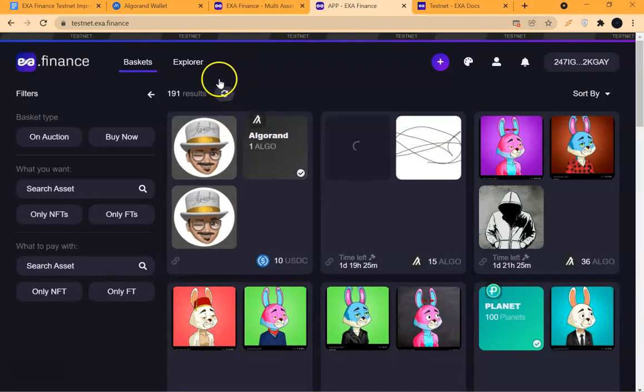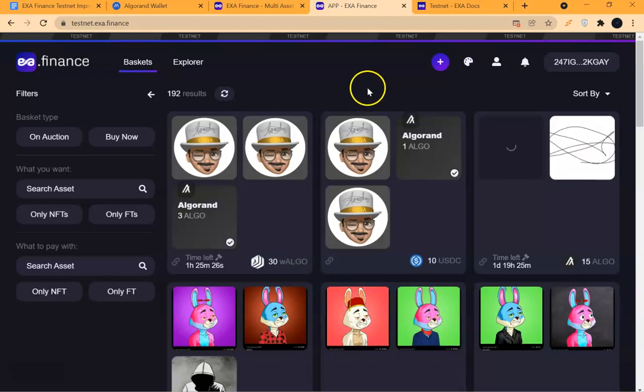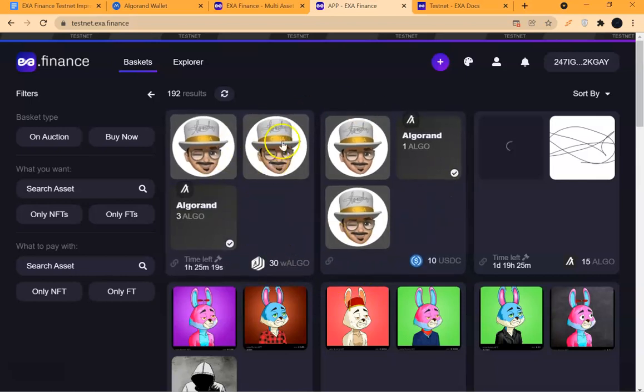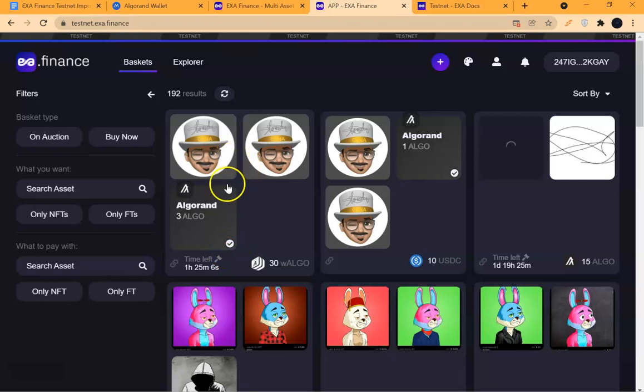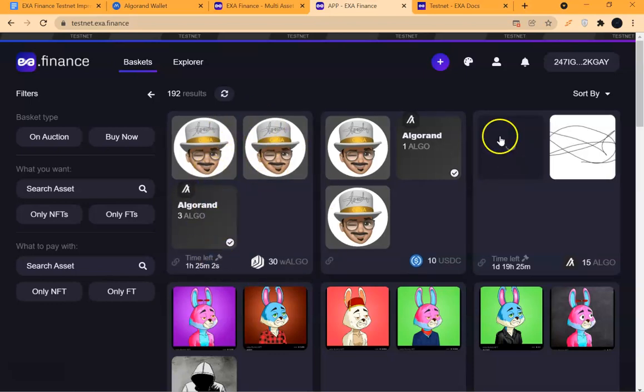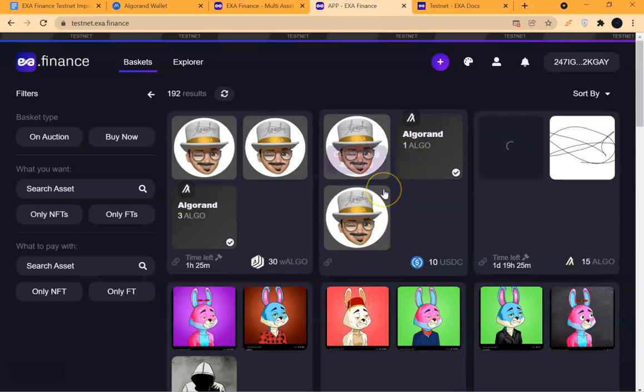So I can refresh the basket interface. Okay, so this particular EXA.finance is all about NFTs and FTs, that is non-fungible tokens and fungible tokens. So you can put them, match them together and transact them at limit and direct exchange. Okay, so with refresh, you can see this is my basket on unction. This is just my basket.